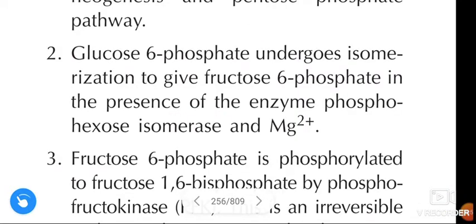Next, the second reaction. Glucose 6-phosphate undergoes isomerization to give fructose 6-phosphate in the presence of the enzyme phosphohexose isomerase, and this reaction is dependent on magnesium ion.